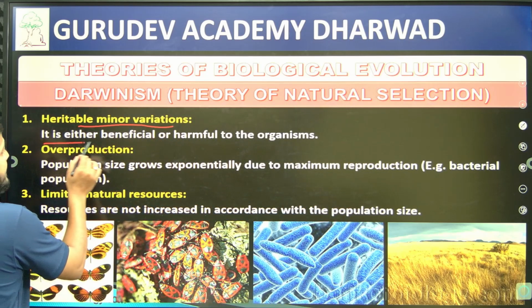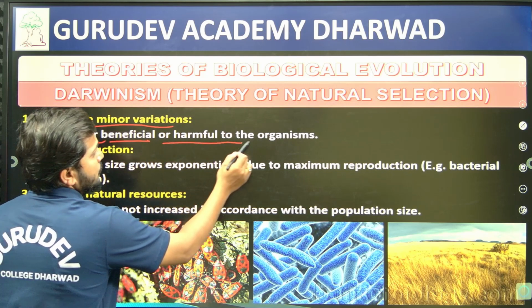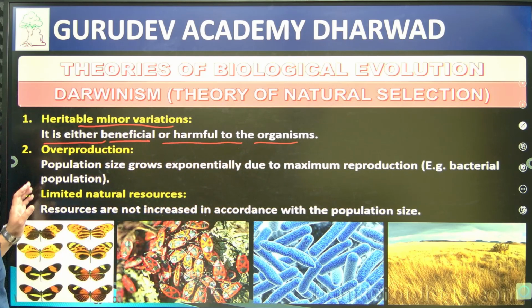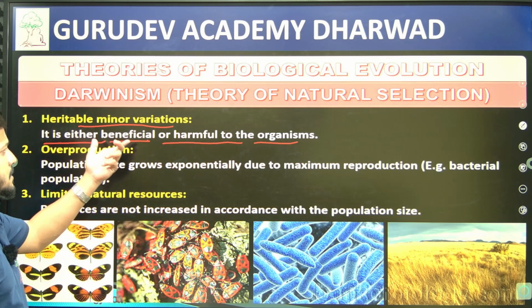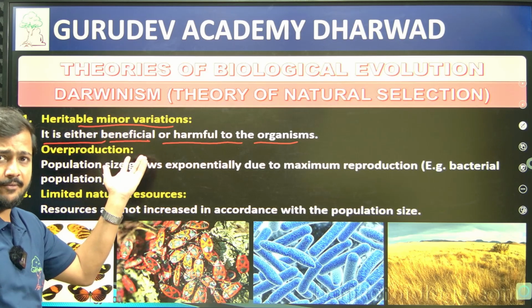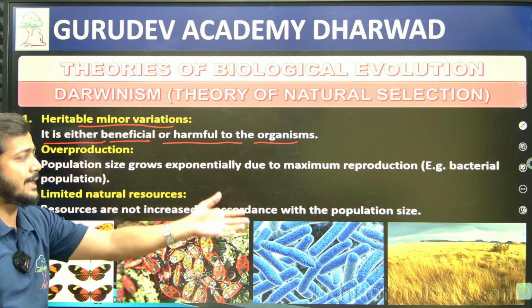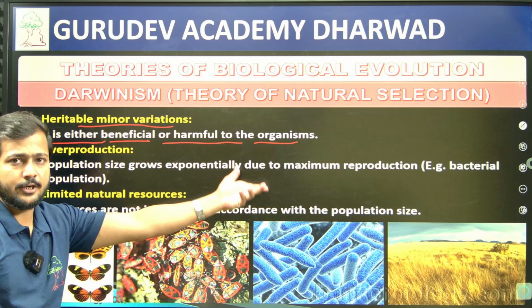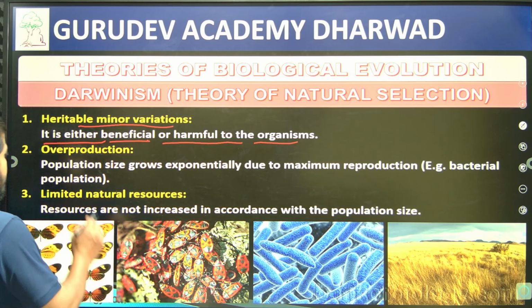Again, overall, we will discuss heritable minor variations. That is, a variation is either beneficial or harmful to the organism, right? Minor changes with respect to the organism: if beneficial, it will survive; if harmful, it is going to get eliminated from nature, right?